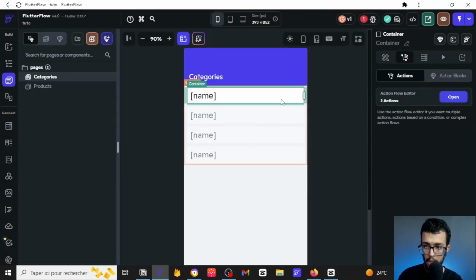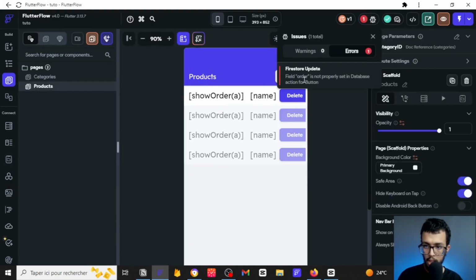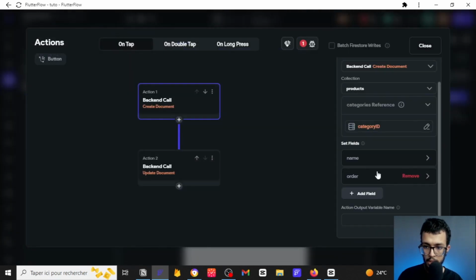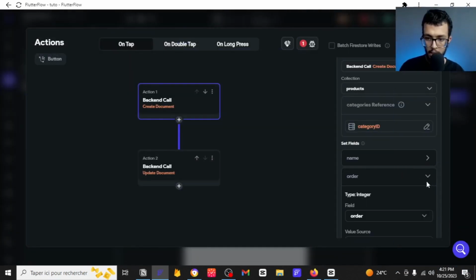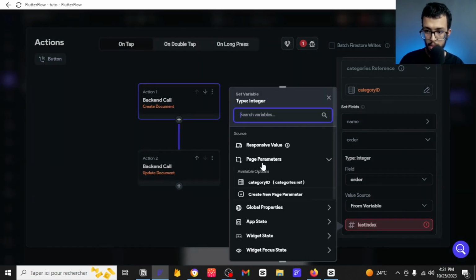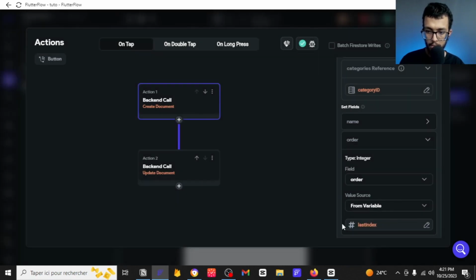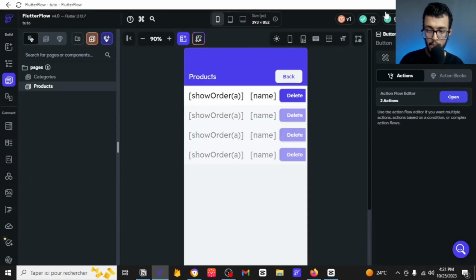Click on close, and now since you have given it to this one, you saw that you have an error, right? I will click on that. They are telling that since you have removed that page parameter, you don't have it right here. So we are going to take it from a variable again, and instead of taking it from the page parameter, I want to take it from the app state, right? So that's the first step. Now we don't have any errors.